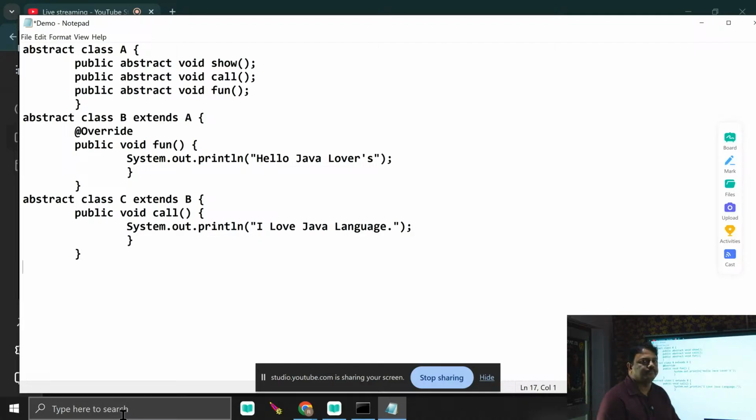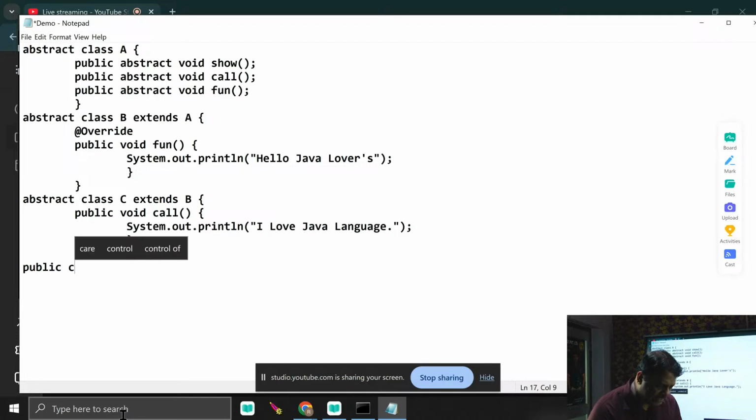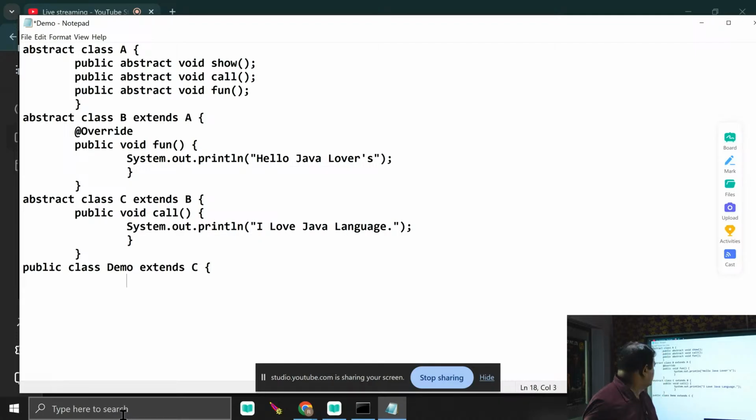Now here I also made a mistake. Why do I make the C class also abstract? Because I am not overriding another method. Which method is that? The show method is not yet overridden. So what is my next job? I just write here public class demo extends C. When I write extends C, it is bound to override one method. What is the method? That is show.